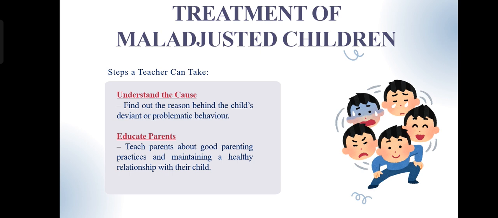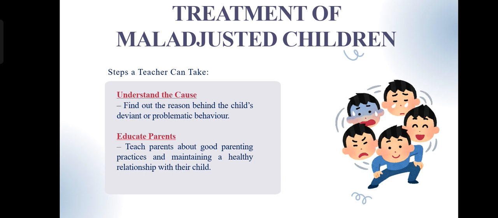The first step is to understand the cause. Before any treatment begins, we must find why the child is maladjusted. Every behavior has a cause. It could be physical, emotional, family related, or social. Once we understand the cause, we can plan the right support, for example, counseling, extra attention, or a more friendly classroom atmosphere.